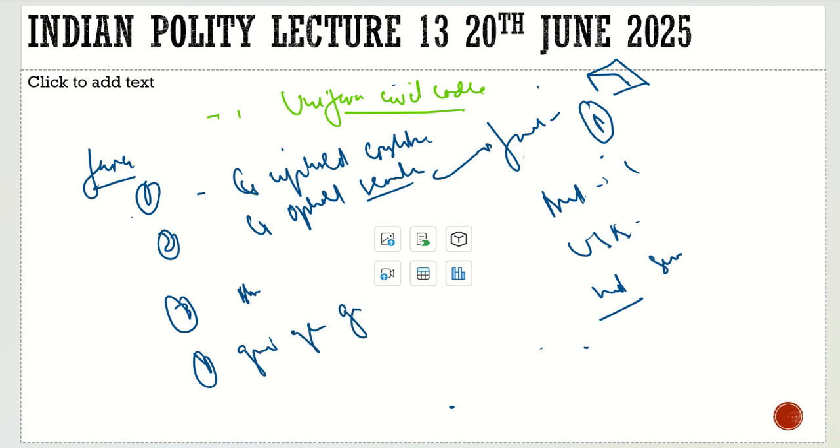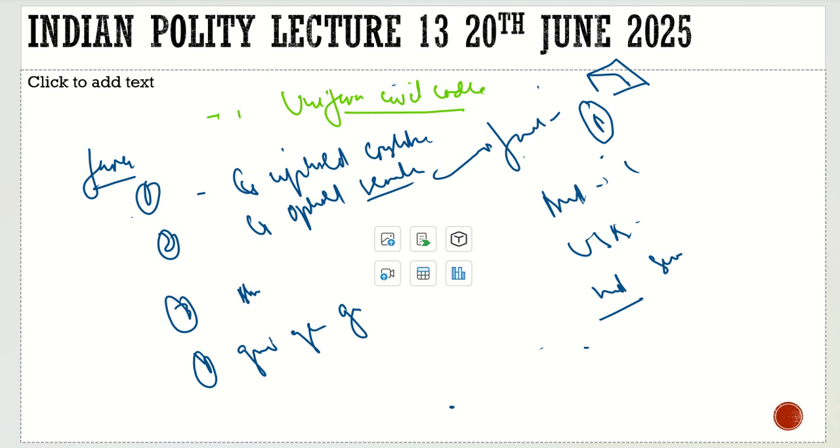If we try to understand one thing, there is injustice done towards the female gender by people of religion across all the religions. So definitely, if we have the uniform civil code, we can abolish all these things.